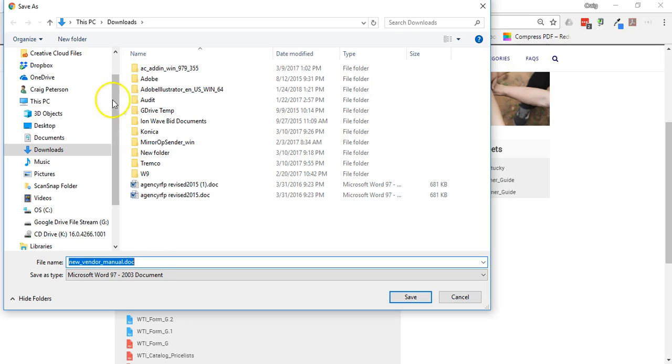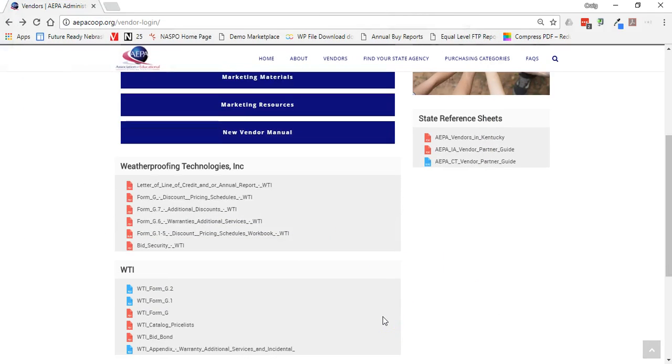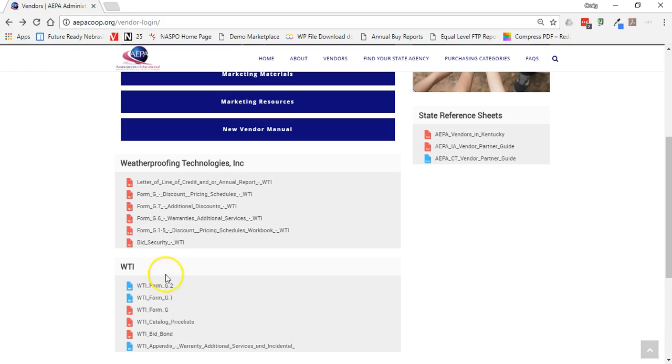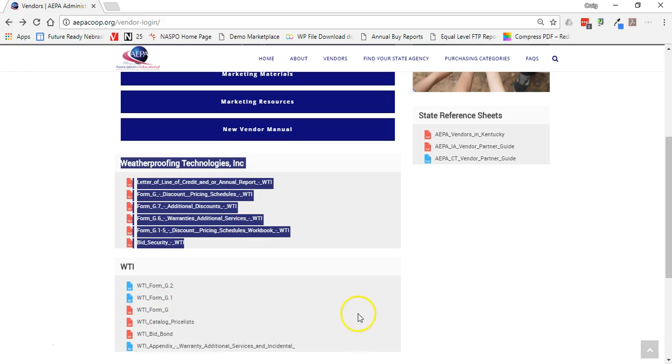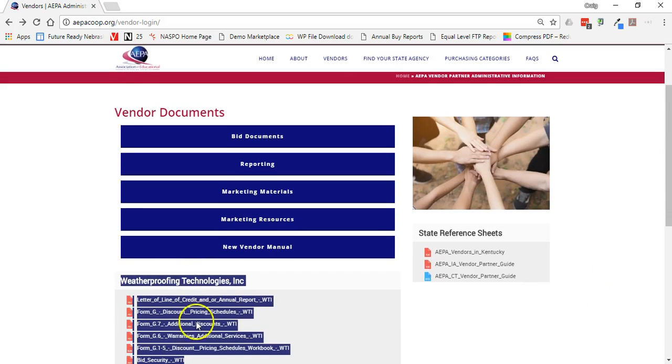I think George probably may have sent this, but it is available underneath that, and you can download that and view that. So other than that, this information I believe is only available per vendor, so WTI would only see this, I believe. So you shouldn't see any other vendors then.